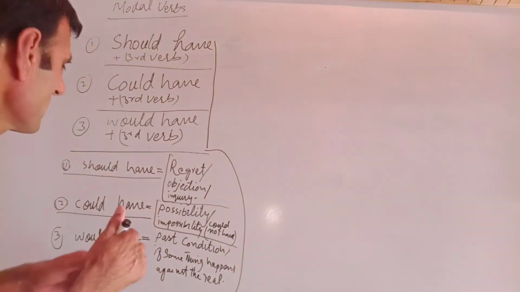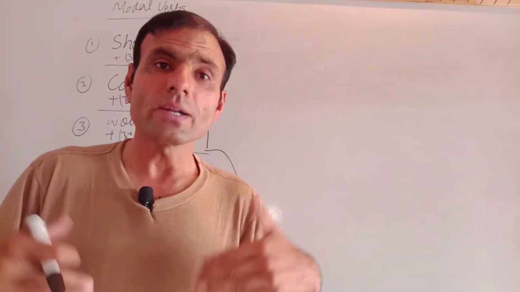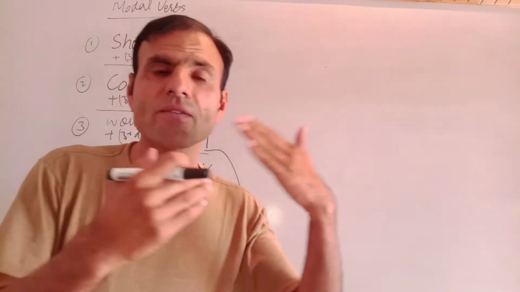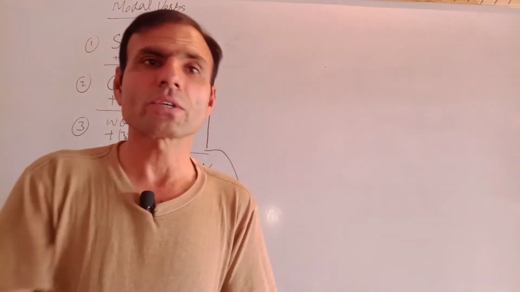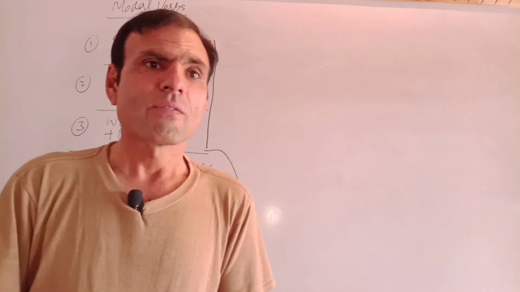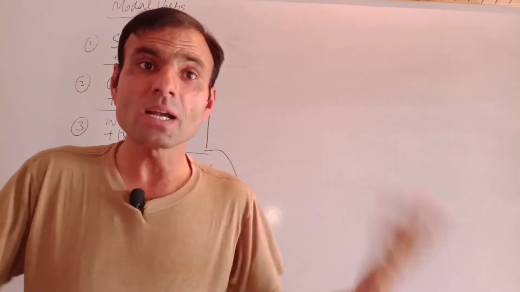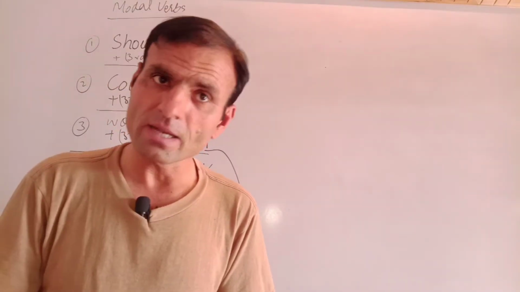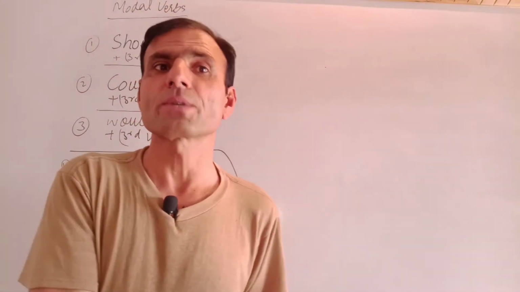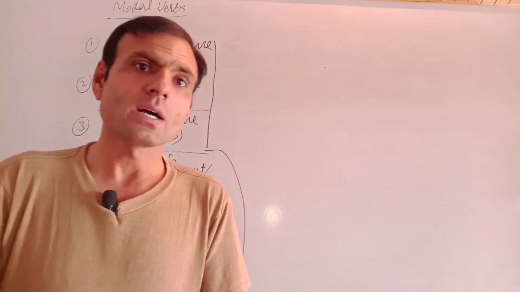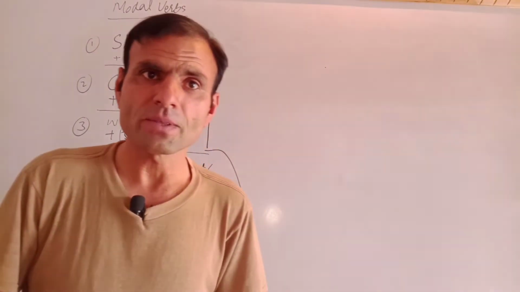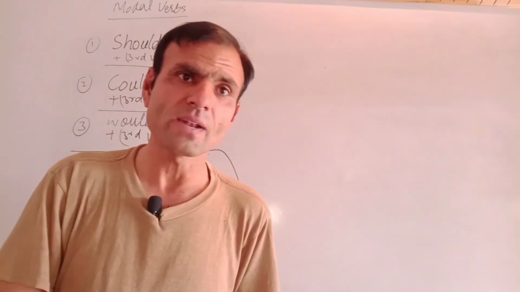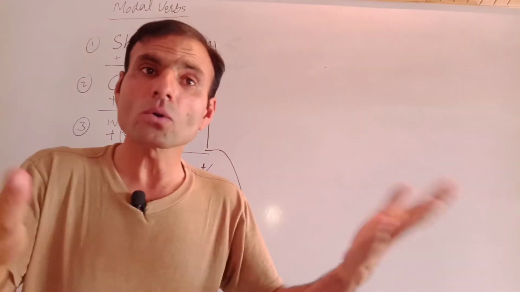Okay, the other one is could have. Now, should is generally the second form of shall. Could is the second form of can. We use could for possibility, for the possibility of doing something. It's the second form of can, but if we are talking polite English, we use this in the present shape. Could you tell me something about this hotel? Could you give me some information about the flight taking off time, or this kind of things?